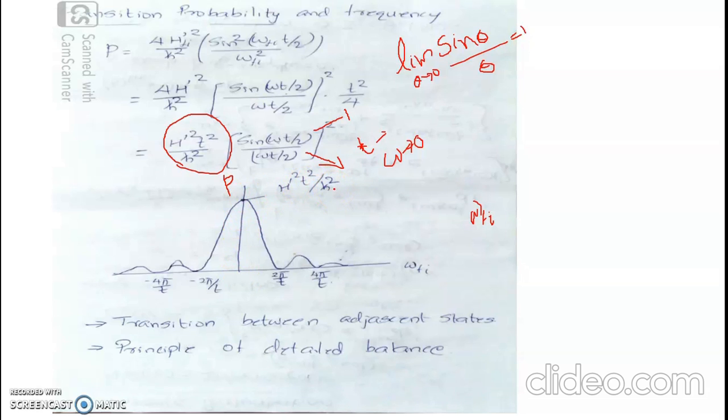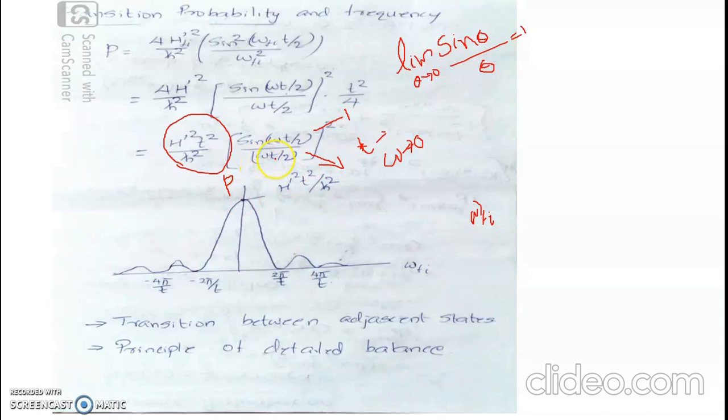That is, as the time of exposure increases, the probability of transition corresponding to this case. And what is this case? There occurs no transition. So as time of exposure increases, there occurs no transition, where the probability corresponding to no transition is found to be h prime square t square divided by h cross square.